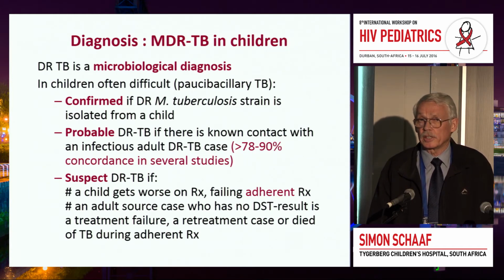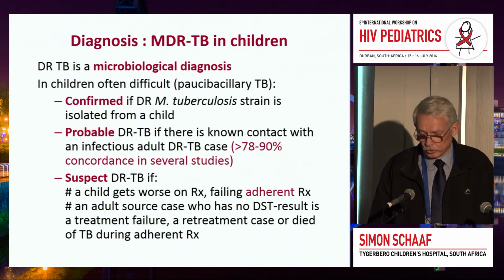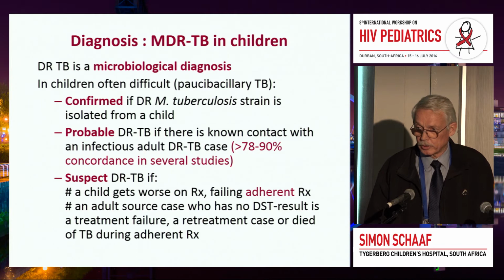Then we have a suspect group. Those are the children that we are treating with first-line drugs. We are sure about the diagnosis. We are sure about the adherence to treatment. And despite all of that, the child fails treatment. And in that case, we should also consider switching to MDR tuberculosis treatment.